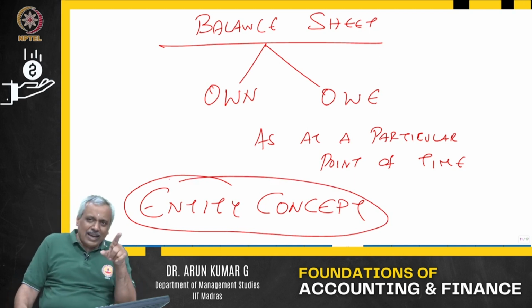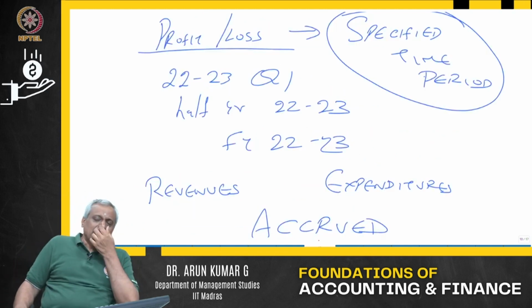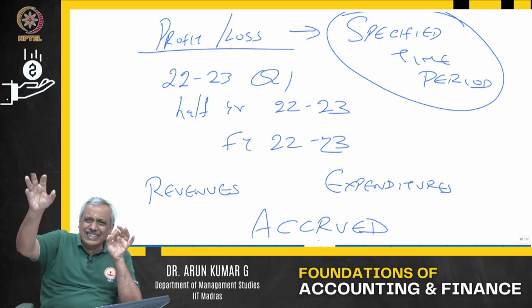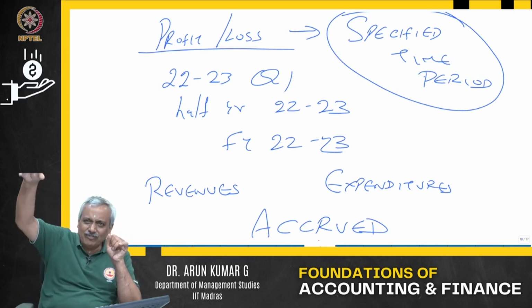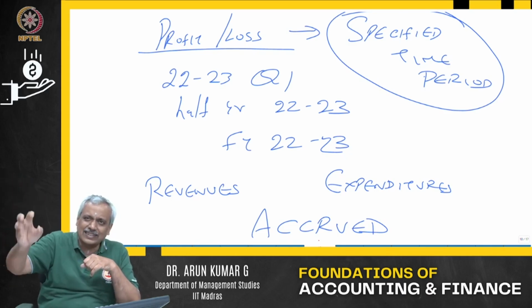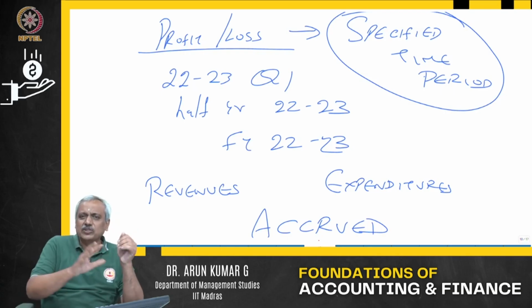So, when we prepare a profit and loss statement, the income statement like I discussed before, or the balance sheet, we are preparing for the entity, for the revenue that has accrued for the entity and the expenditure that has accrued for the entity, not of Arun Kumar, not of an individual.